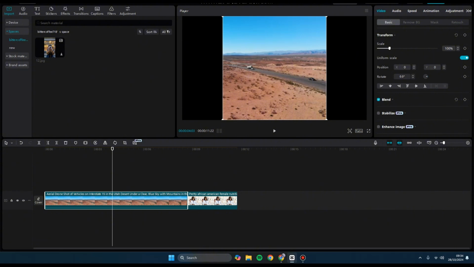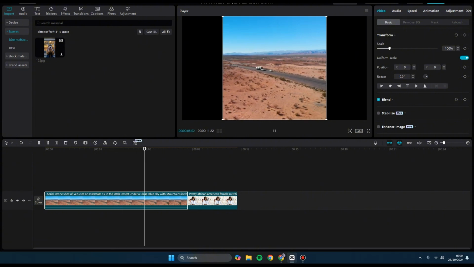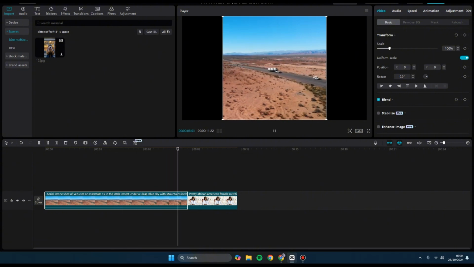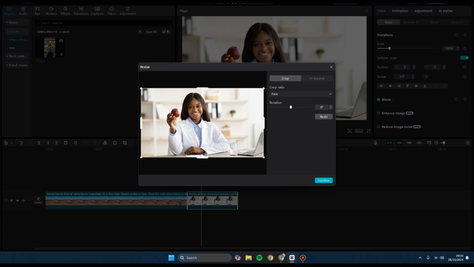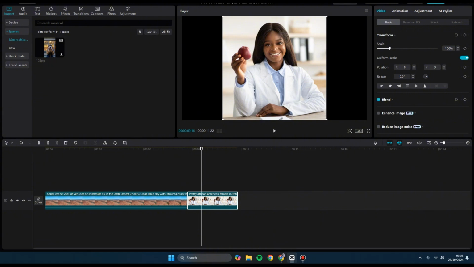So now the video has been cropped into the size that I want, and you can also do the same with the image. So click on the image, go to the resize again, now crop. So for example, here I'm going to use the same size 1:1, adjust the position, click on confirm. Okay, so now the videos and also image has been cropped.